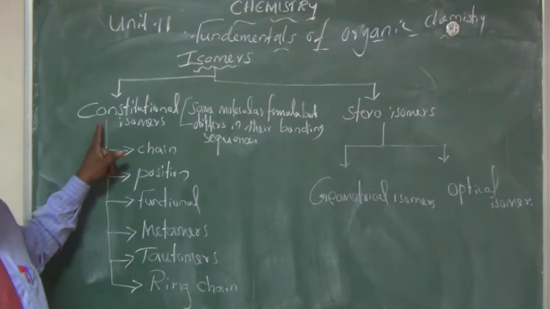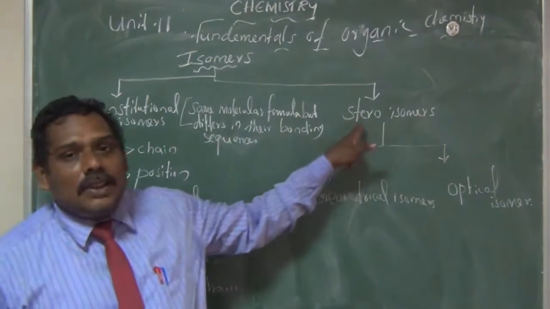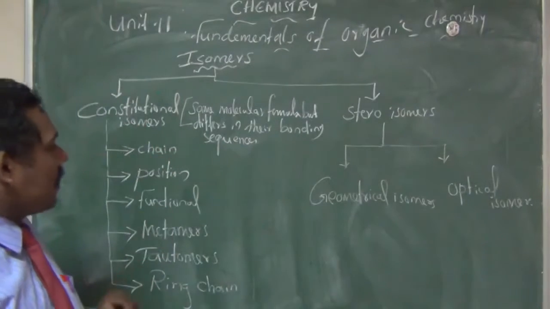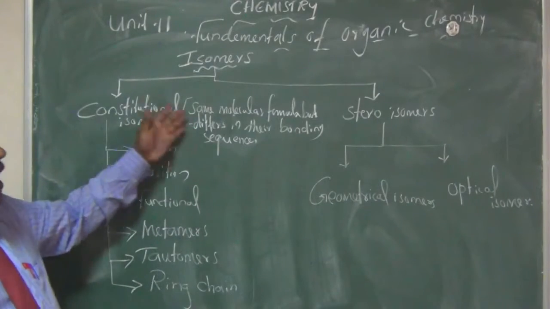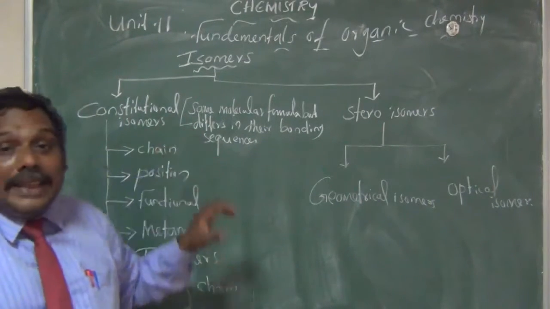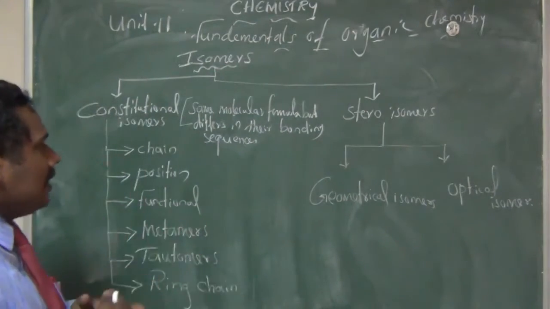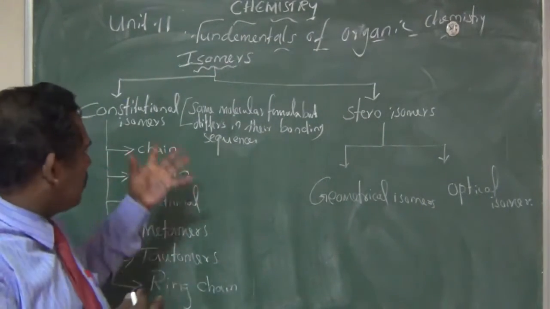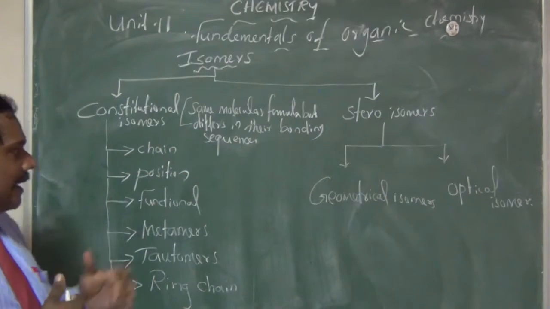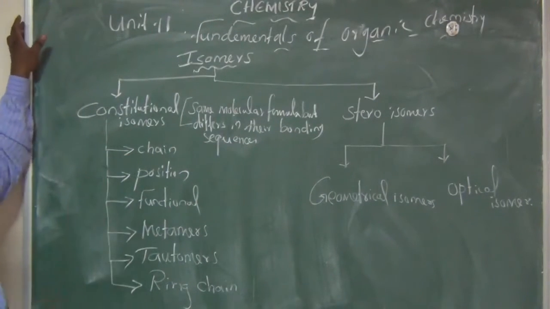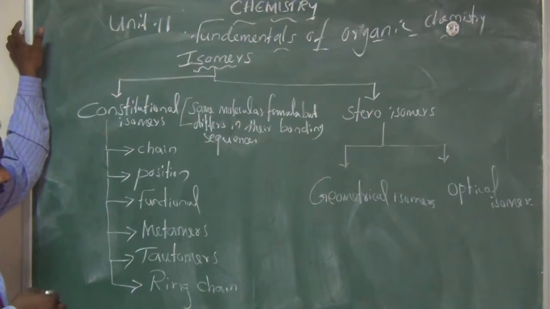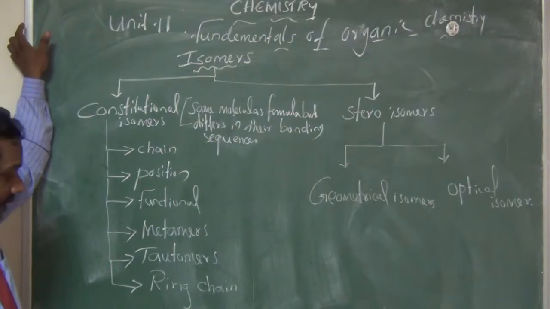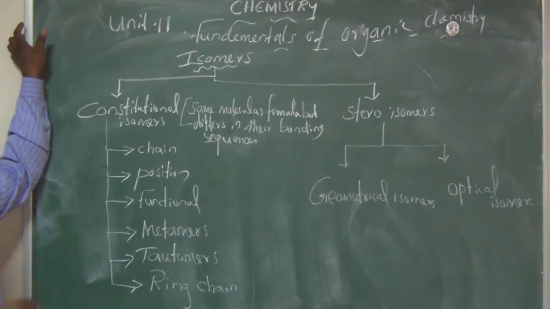One is constitutional isomerism and the other is stereoisomerism. What is constitutional isomerism? Compounds having the same molecular formula but differing in their bonding sequence are called constitutional isomers. They are again classified into number 1, chain isomerism, number 2, position isomerism, number 3, functional isomerism, number 4, metamers, number 5, tautomers, and the last one is ring-chain isomerism. These are the different types of constitutional isomerism.